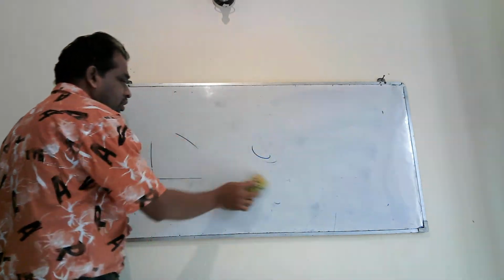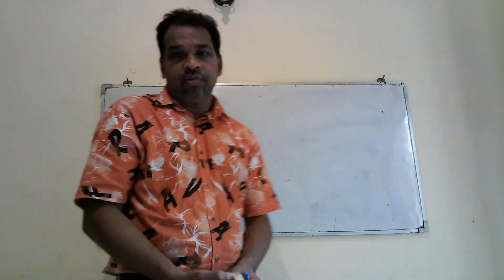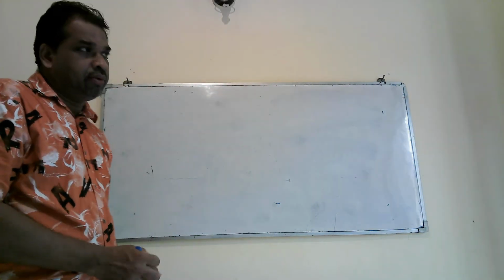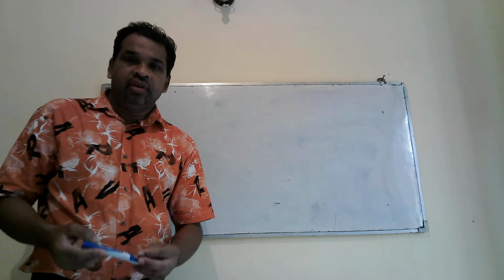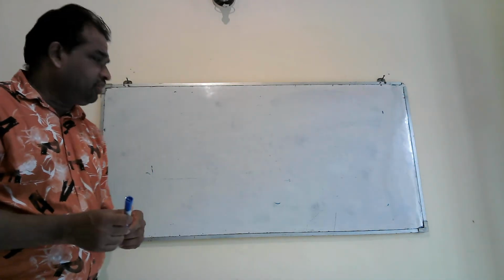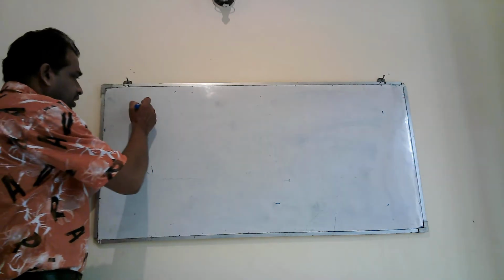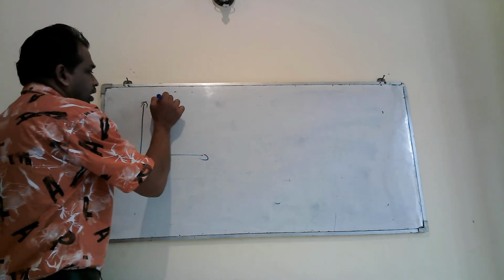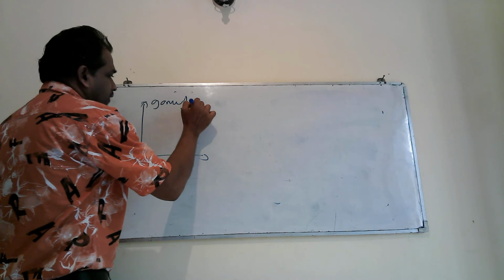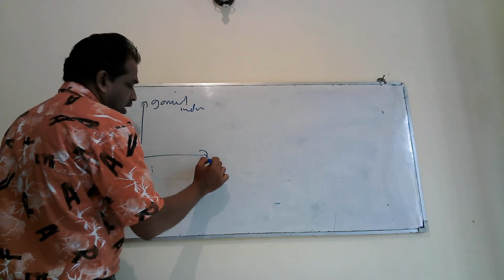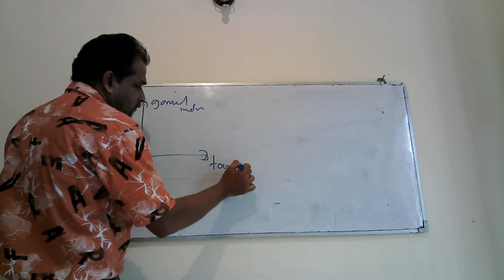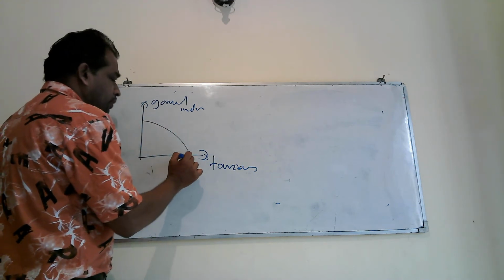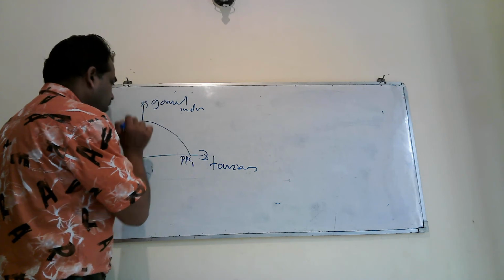I will be discussing all the past paper questions related to the PPC curve. I would like to introduce two more points. If you take this diagram, garment industry here, tourism here. This is your PPC, PPC 1, origin. Right.